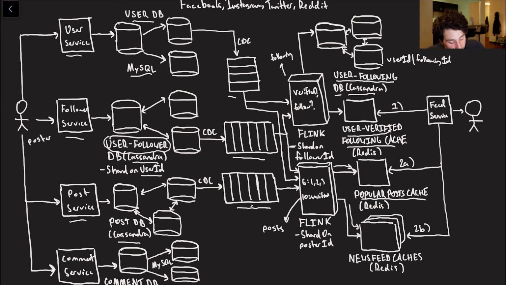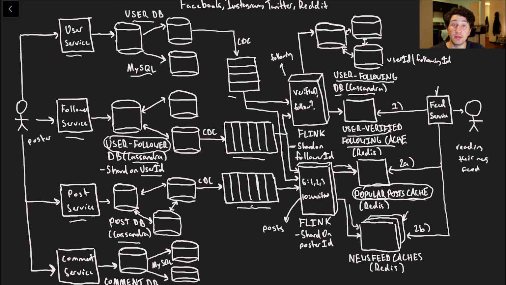Now the last piece of the puzzle is obviously going to be the reader. This is going to be someone reading their newsfeed. So as we mentioned, reading your newsfeed is pretty simple. The first thing that you're going to do is go ahead and hit the feed service, number 1. Then you're also going to reach out to the user verified following cache because we need to know which verified users we want to load posts for. That way we can hit the proper shards of the popular post cache over here. Once we do that, we can get all of those results that we need back.